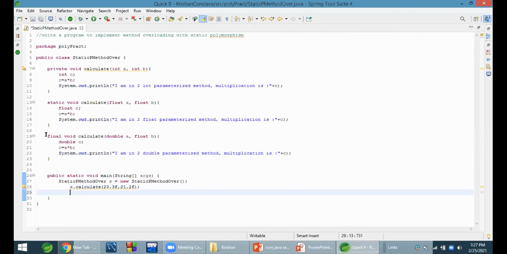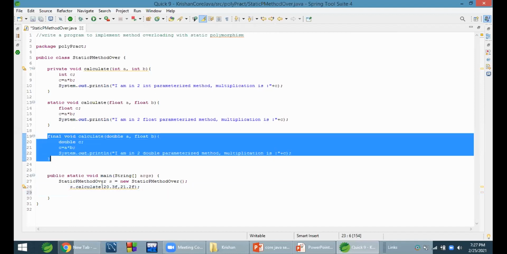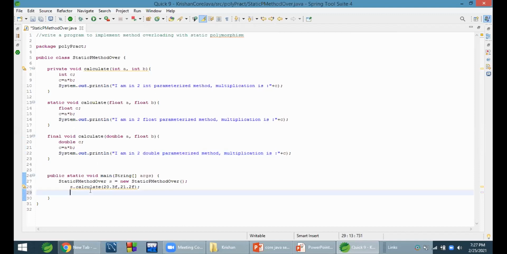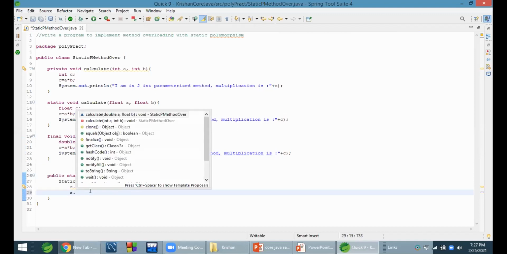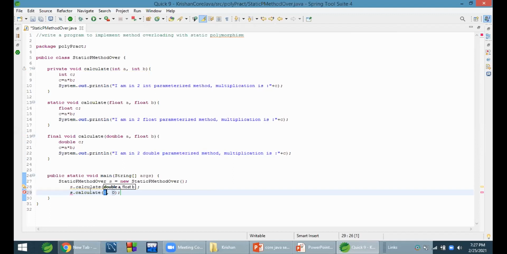To call this method or to overload this method, give two double values, double type of values, 10.5 and 12.6.